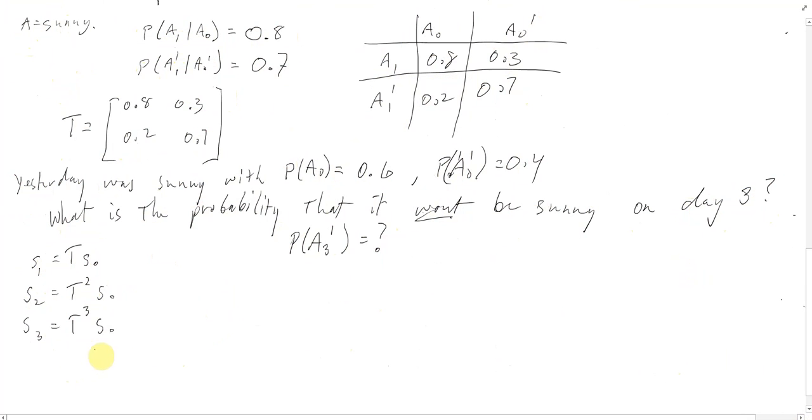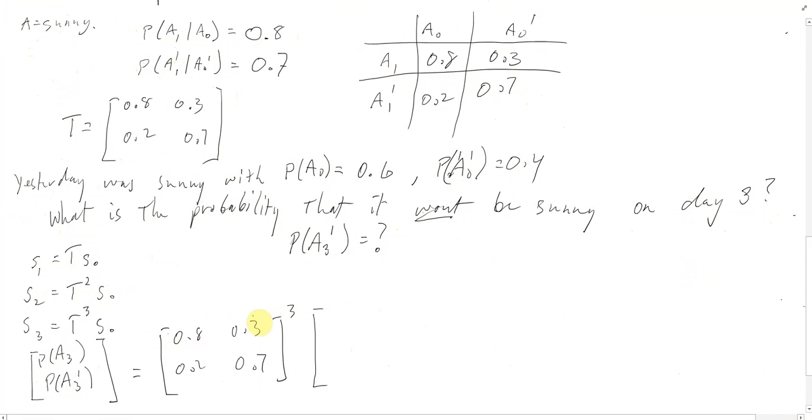So what we've got to do to find our probability, let's write this out. So this is probability of A3, probability of A3 dash. Here's our transition matrix, 0.8, 0.3, 0.2, 0.7, cubed, which we can do on the CAS. And our starting position is written here, 0.6 and 0.4.